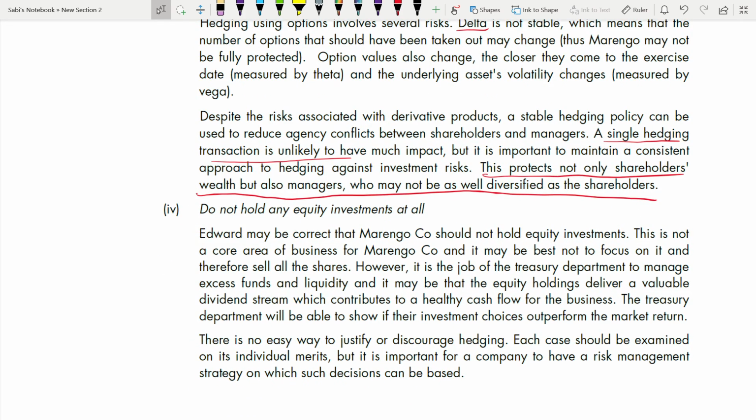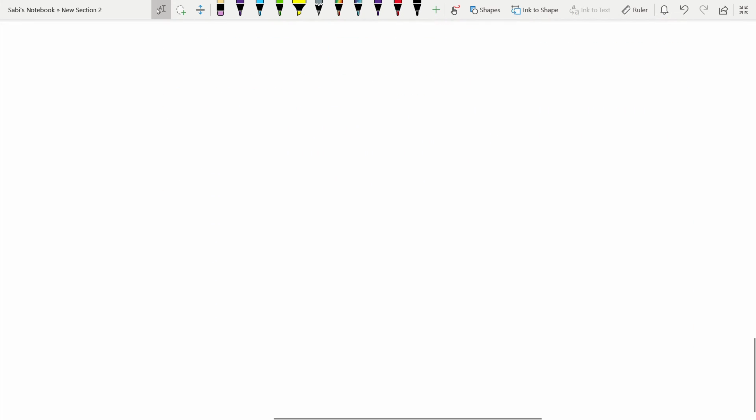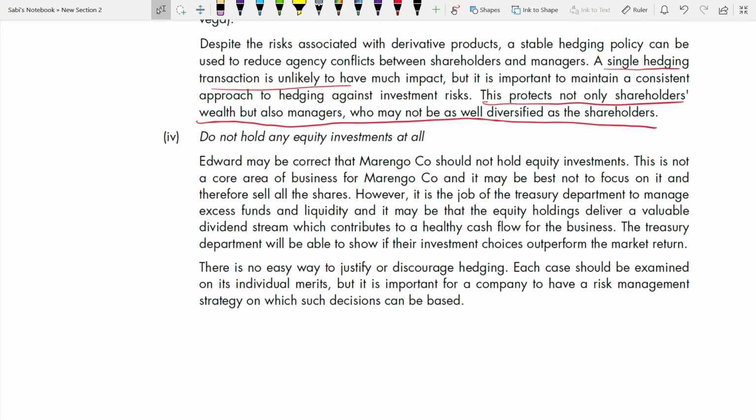Now the last one, do not hold any equity investment at all. So let's see what we have to say here. Edward may be correct that Marengo should not hold equity investments. This is not a core area of business for Marengo, and it may be best not to focus on it and therefore sell all the shares. See, first they started with the advantage. Yes, they are correct, they should not hold because it is not Marengo's main line of business. So they cannot even focus.